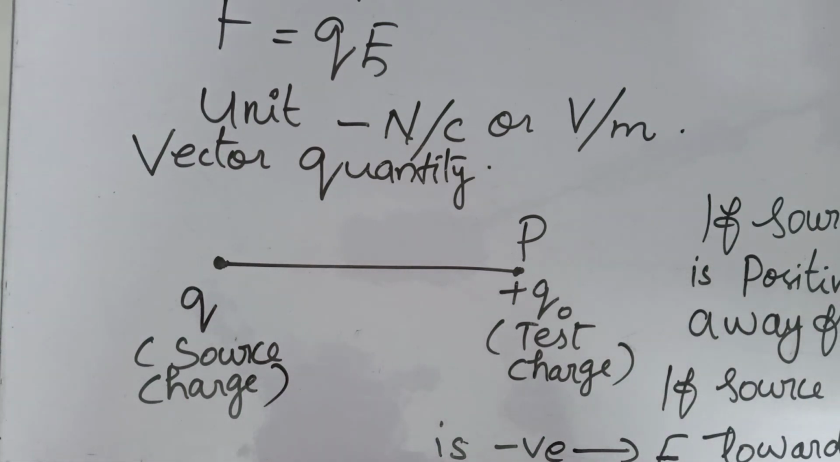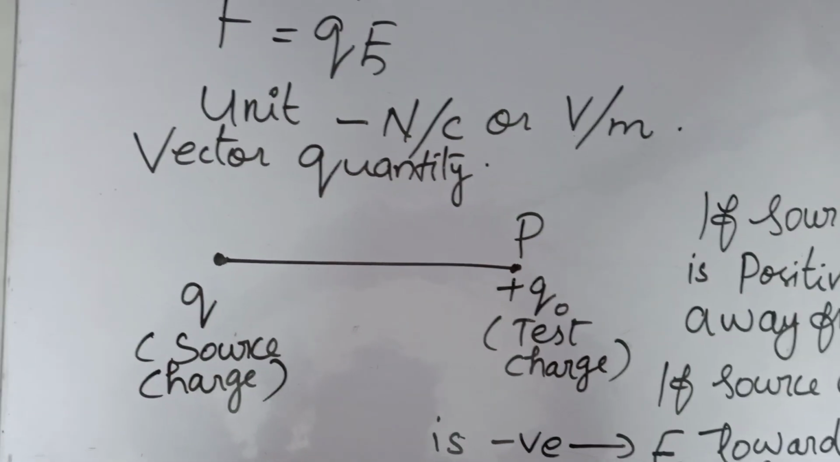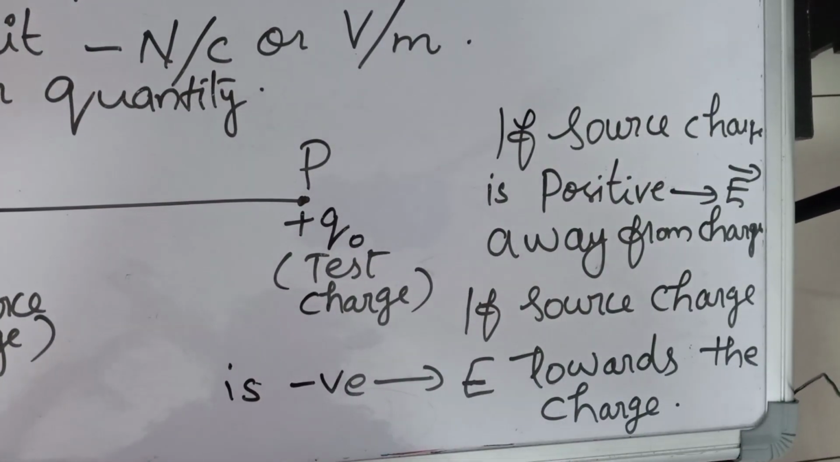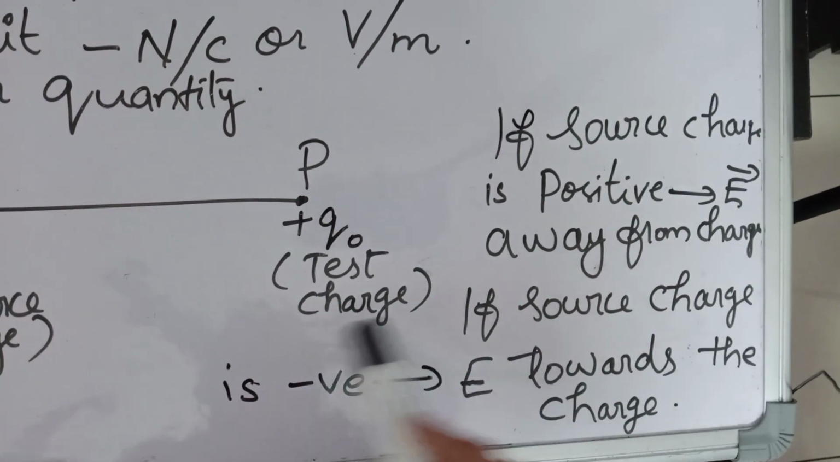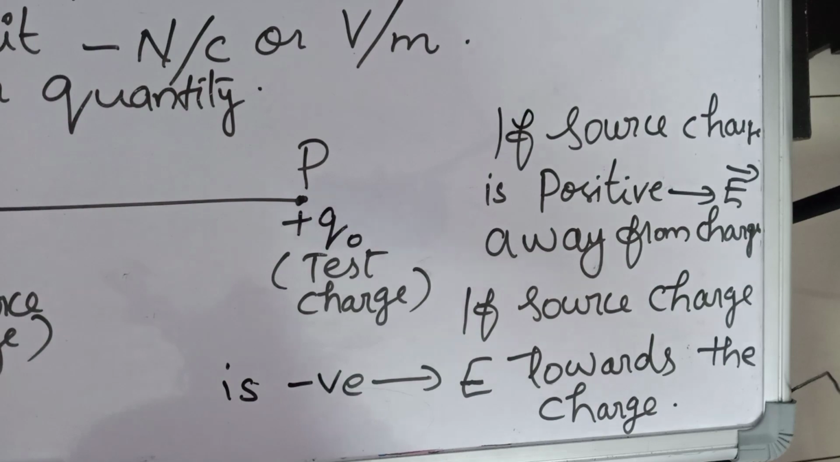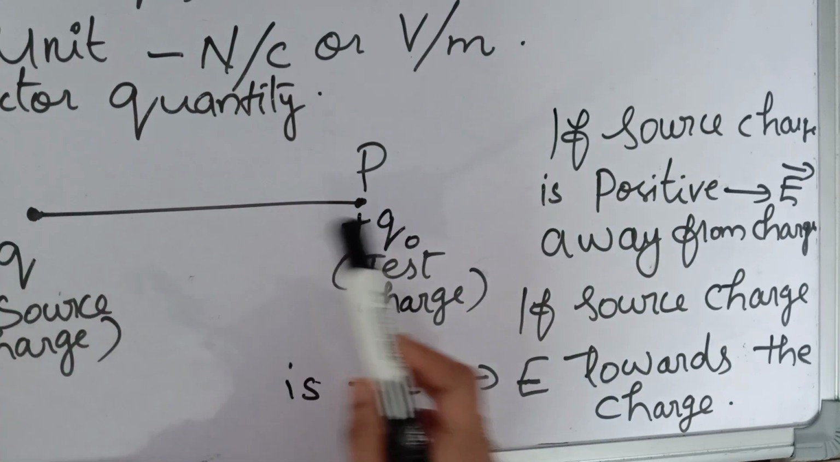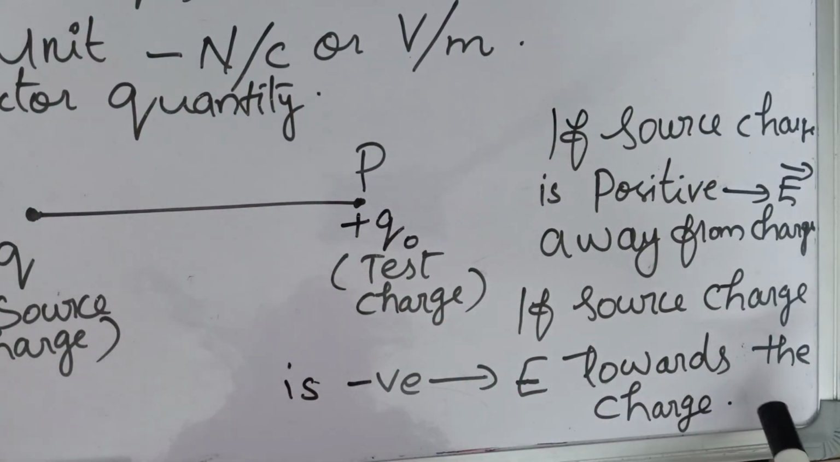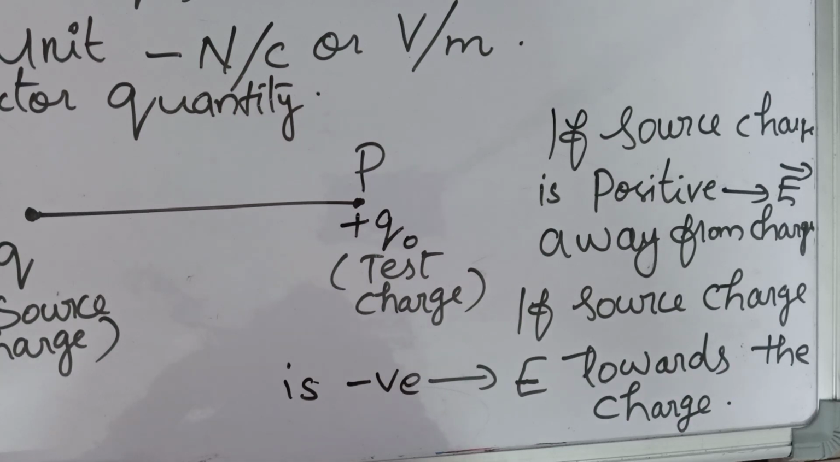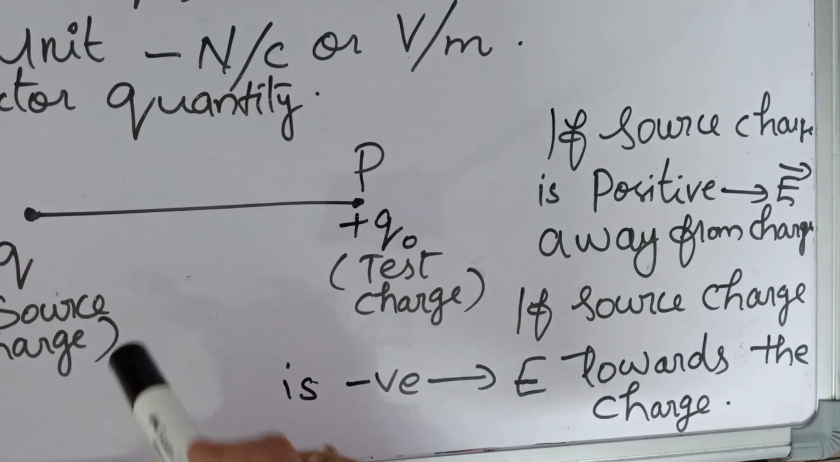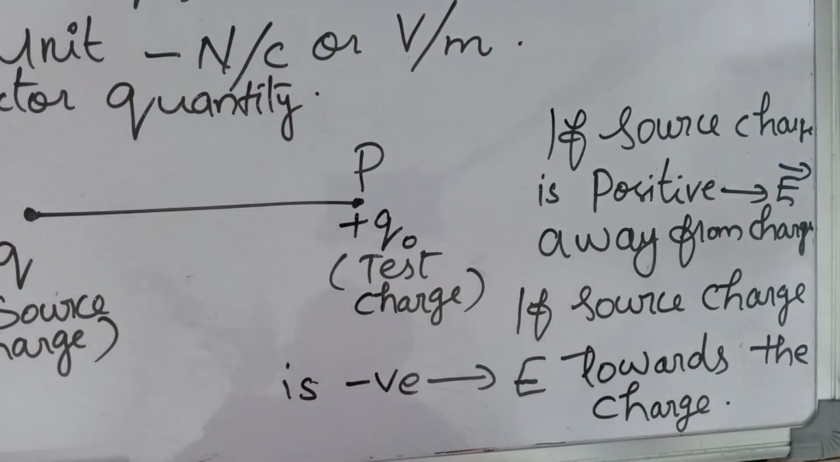So in such a case, if the source charge is positive, then the electric field will be away from the source charge. And if the source charge is negative, then what will happen? Here Q will be negative. This test charge is positive and the source is negative, so that will be attracted, right? So the electric field will be moving towards the charge. Here the direction will be towards the charge, and if it is positive, the electric field will be away from the charge. So this concept you have to understand.